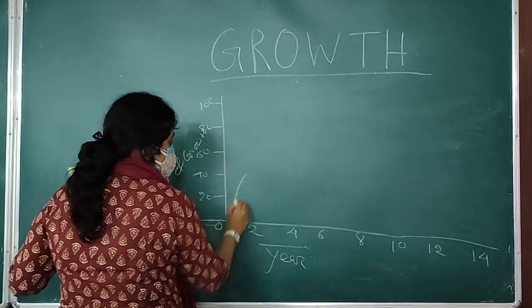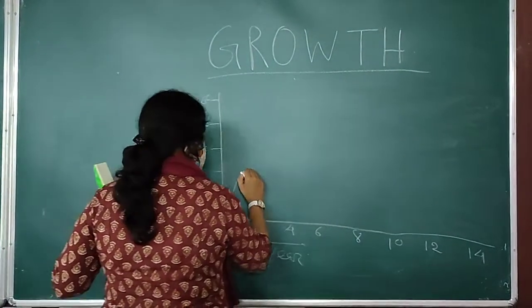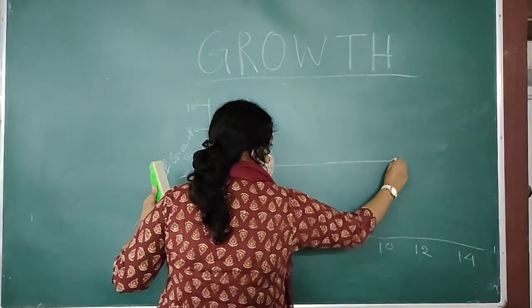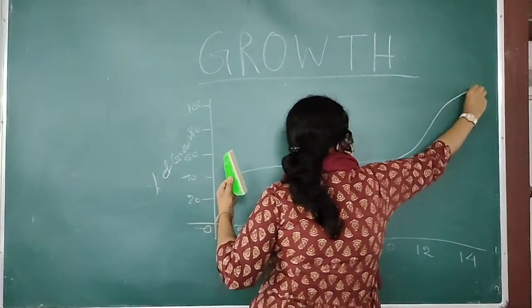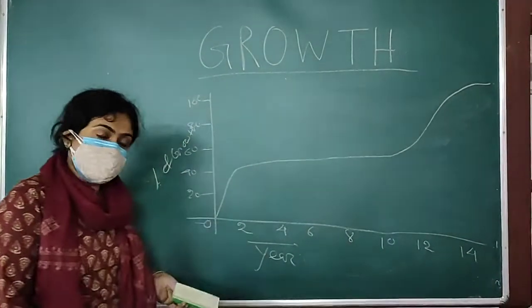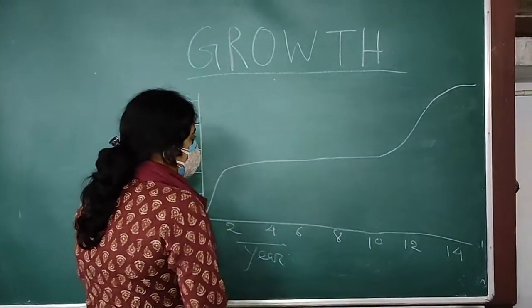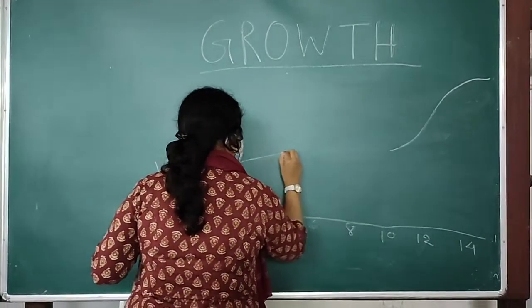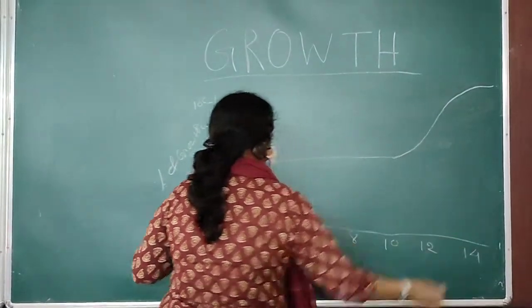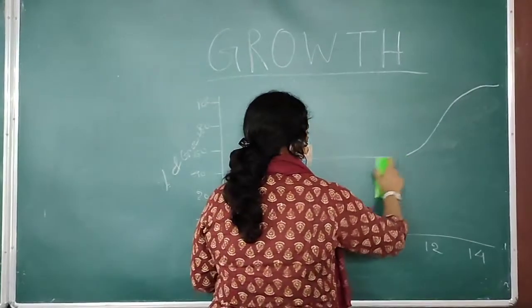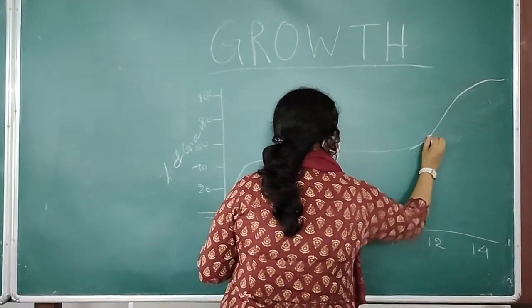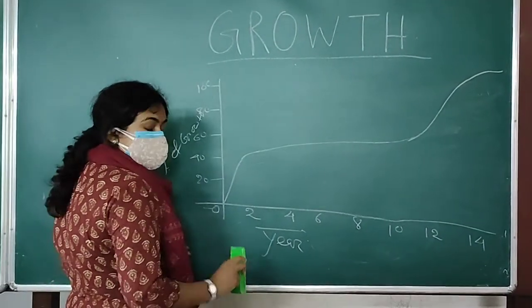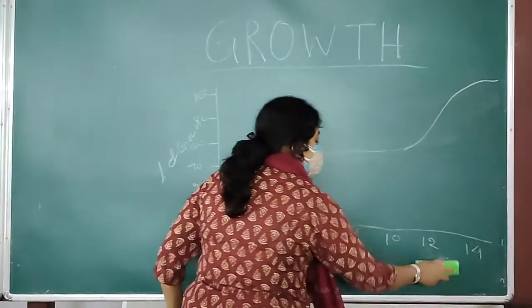Up to 2 years, their growth rate is very high. Then it becomes slow, and at around 11 years, again the surge starts. Okay, so it will be like this. Though the growth rate is very slow, actually it's increasing like this. Okay, it's not a straight line. It's increasing very slowly. So, in the initial 2 years, the growth spurt is there, and at puberty.